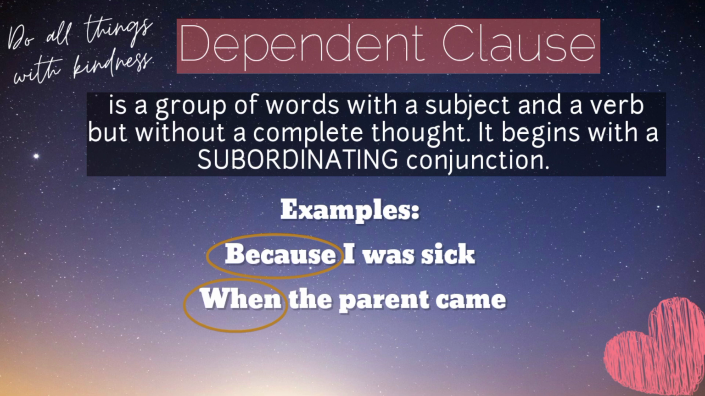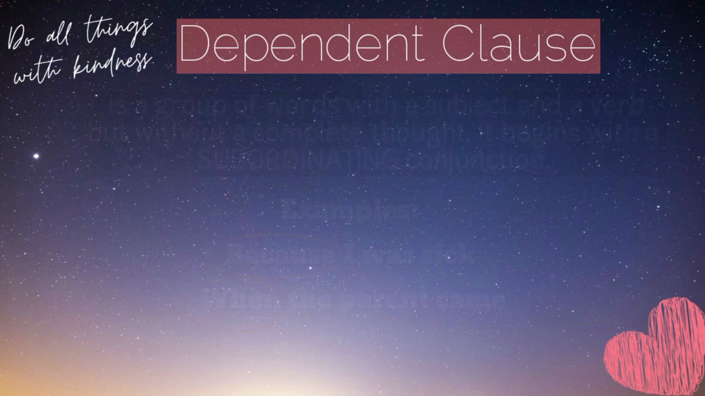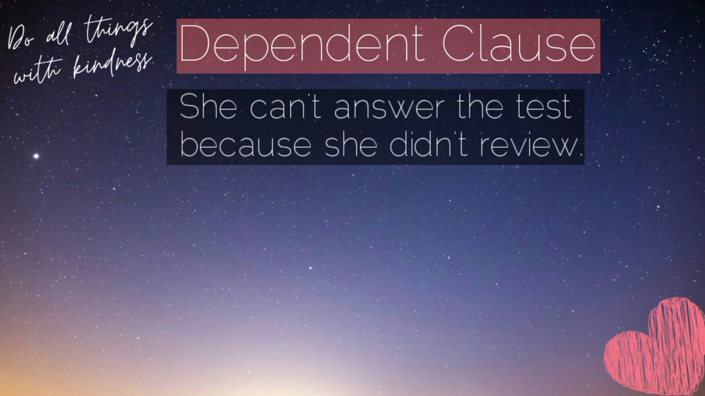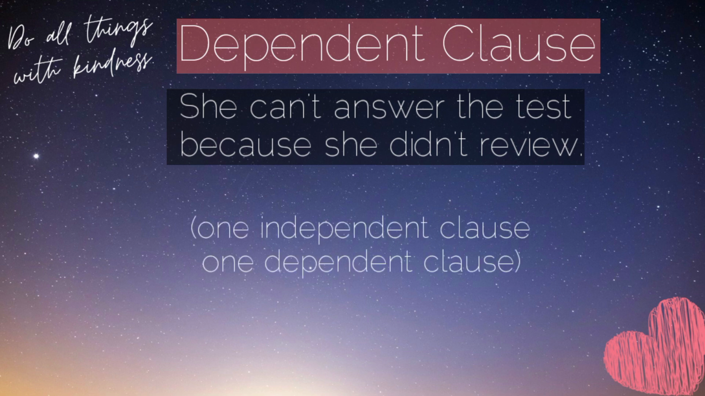The same goes for when the parent came. This does not give us a complete idea, for it does not have words to explain what happened when the parent came. She cannot answer the test because she did not review. This sentence has two clauses. One is an independent clause and the other one is a dependent clause. A dependent clause needs the independent clause to complete its meaning.